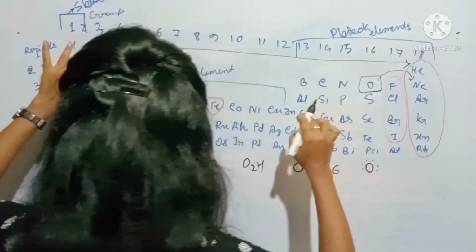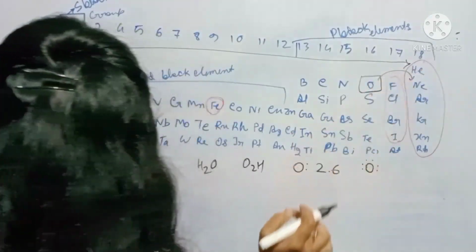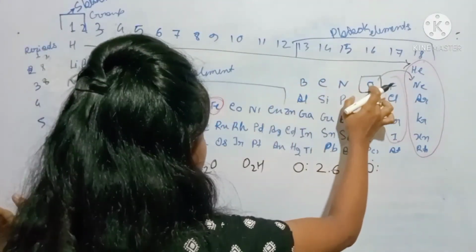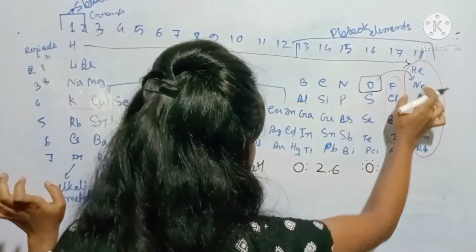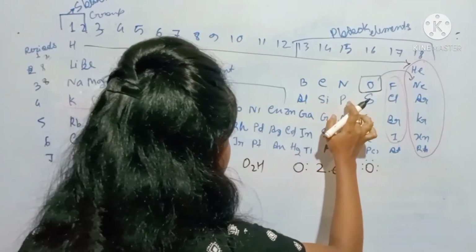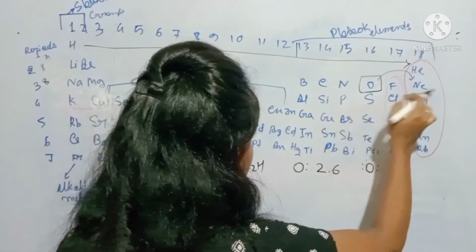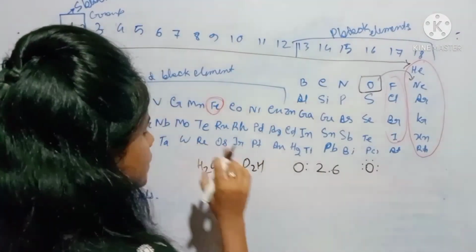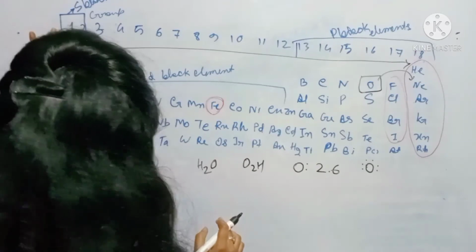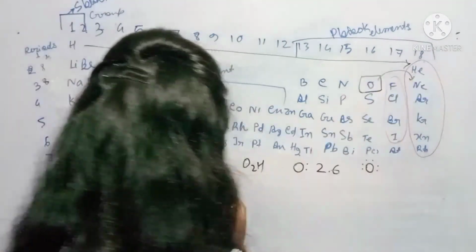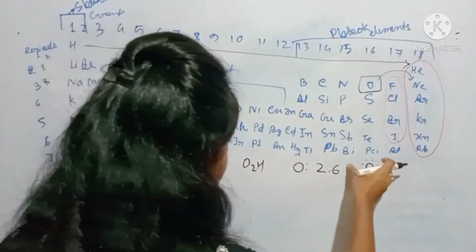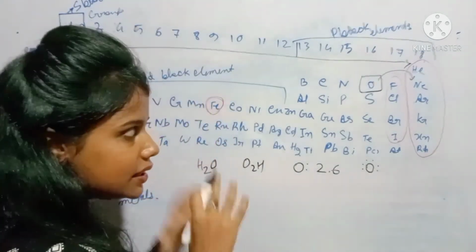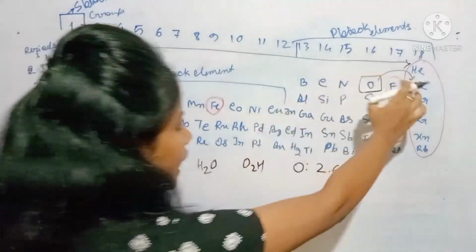Boron, carbon, nitrogen, oxygen, fluorine want to be like neon. Aluminum, silicon, phosphorus, sulfur, chlorine want to be like argon. Hydrogen has 1 electron, helium has 2, so hydrogen wants 2 electrons, and oxygen wants 8 electrons in its outermost shell, just to be like neon.